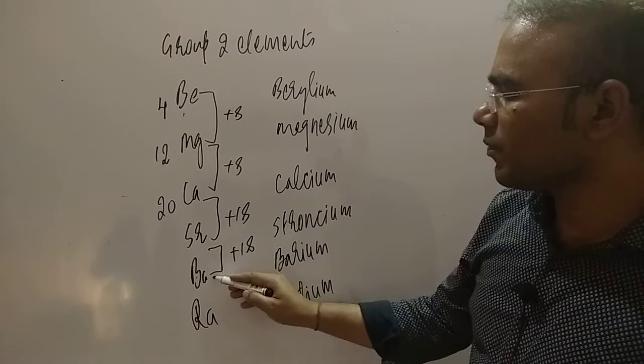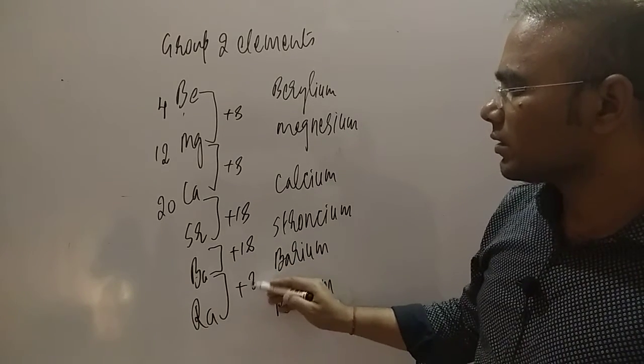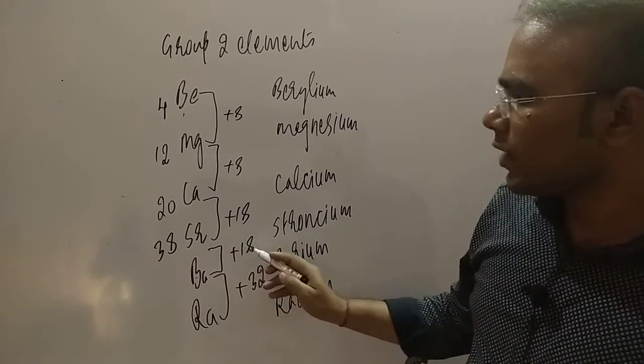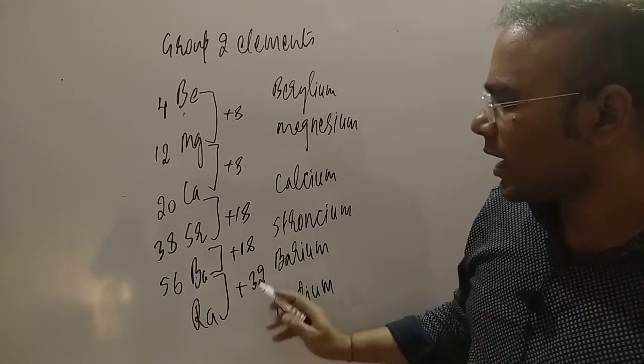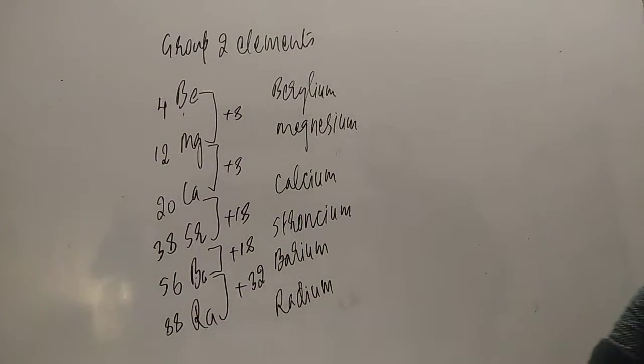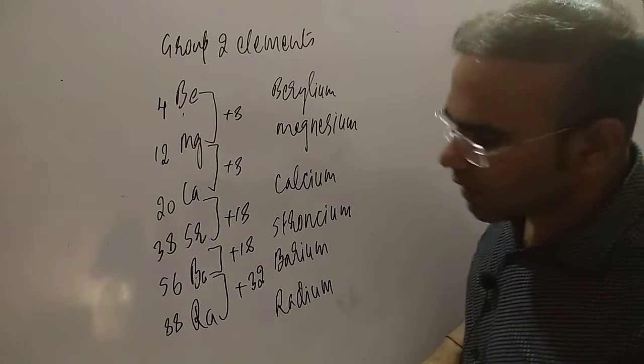And lastly, here is plus 32. So 18 added gives 38, adding more gives 56, and adding here it will be 88. So the atomic number of beryllium is 4, magnesium is 12, calcium is 20, strontium is 38, barium is 56, and radium is 88. These are the atomic numbers.